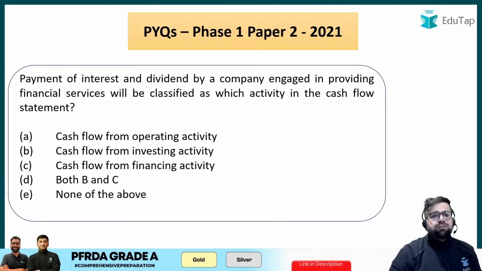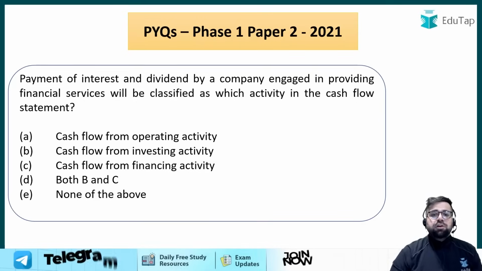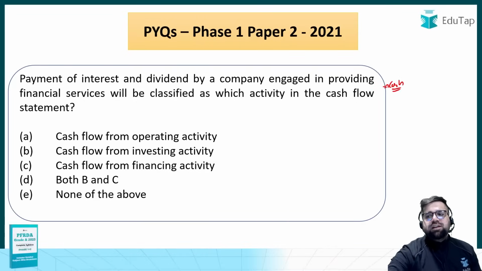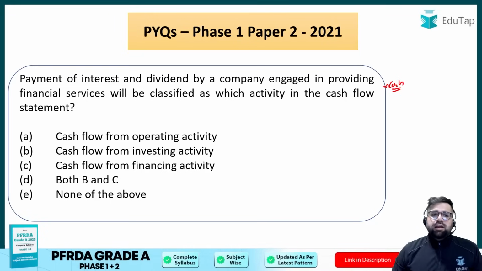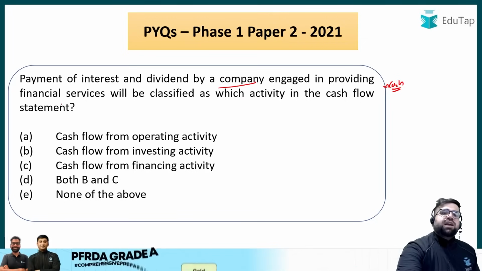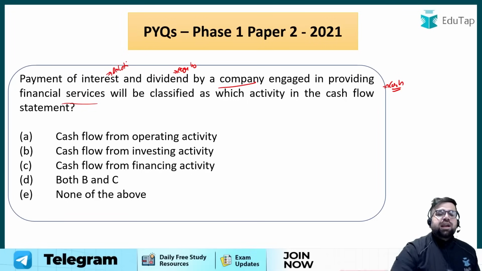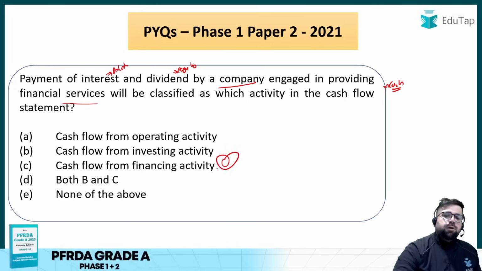Next, payment of interest and dividends by a company engaged in providing financial services will be classified as what? Now, this is your cash flow. Please do the understanding of three activities, right? Operating, investing, and financing. If you are paying interest and dividend by the company engaged in providing financial services, dividend is paid on equity, right? Interest is paid on debt related instruments, and debt and equity helps you in financing. So therefore the correct answer will be option number C.